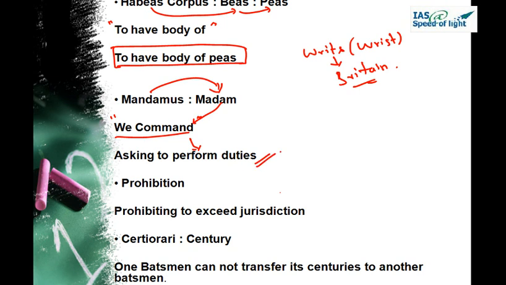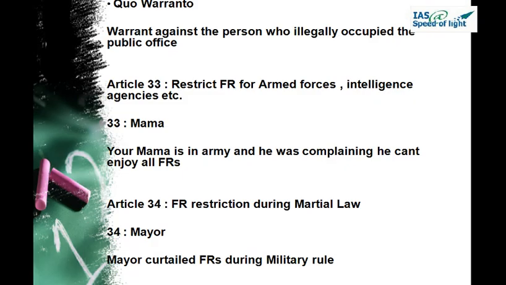Prohibition is simple, prohibiting a lower court from exceeding jurisdiction, issued by the higher court. Certiorari, from certiorari we get century. One batsman cannot transfer his centuries to another batsman. If Sachin Tendulkar has scored 100 centuries, he cannot transfer his number of centuries to Virat Kohli. Virat Kohli has to make his own century. So what it means is the transfer of the pending case from the lower court to the higher courts. So certiorari or century, we relate it with the transfer of pending cases. Quo warranto, warrant against a person who illegally occupied the public office.